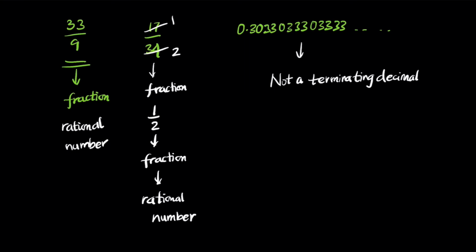Remember that if it's a repeating pattern, then we can still write it as a fraction. But it's not repeating, so we cannot write it as a fraction. Notice the pattern: 0 3, 0 double 3, 0 triple 3, 0 quadruple 3, which means that it's not repeating the same way as we expected. So this here is an irrational number.